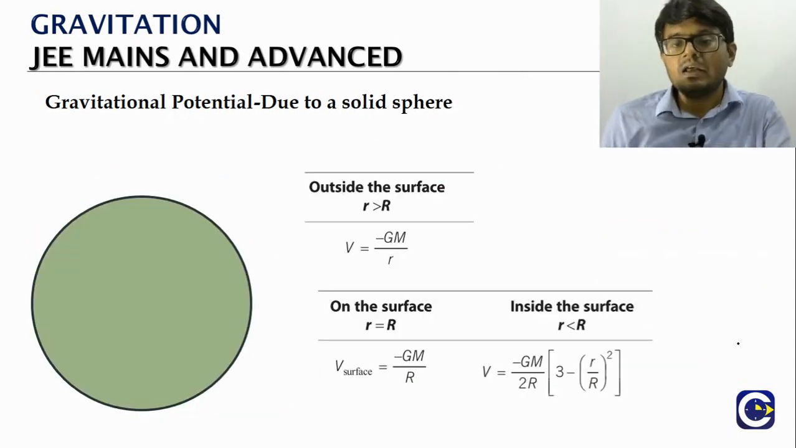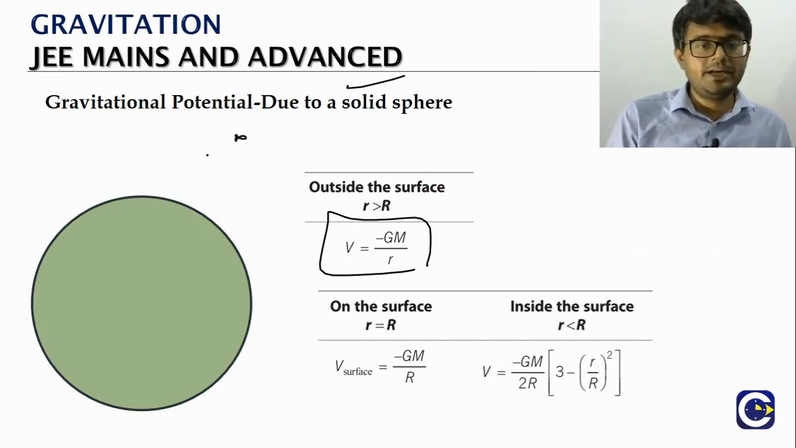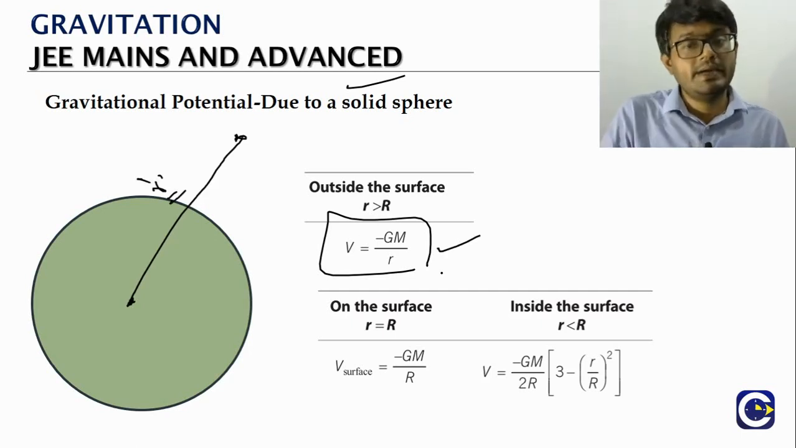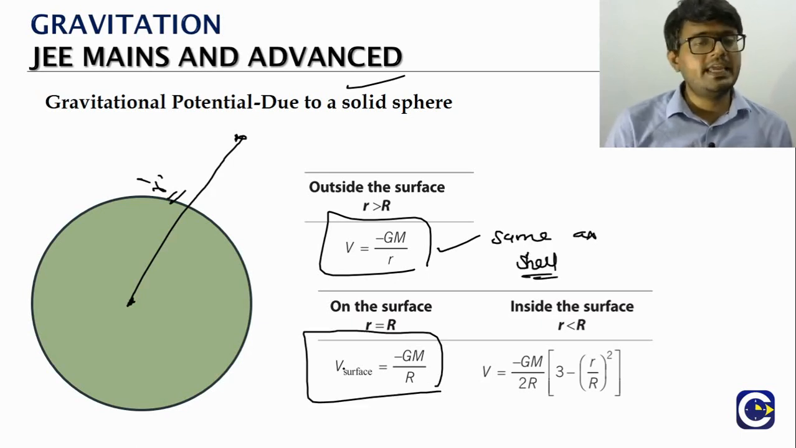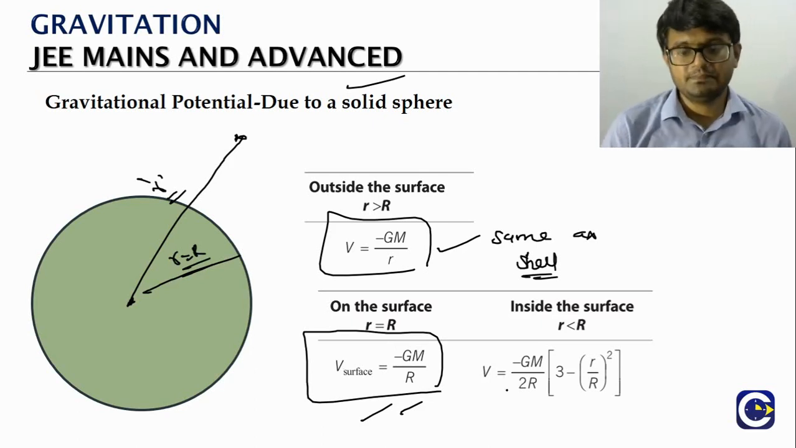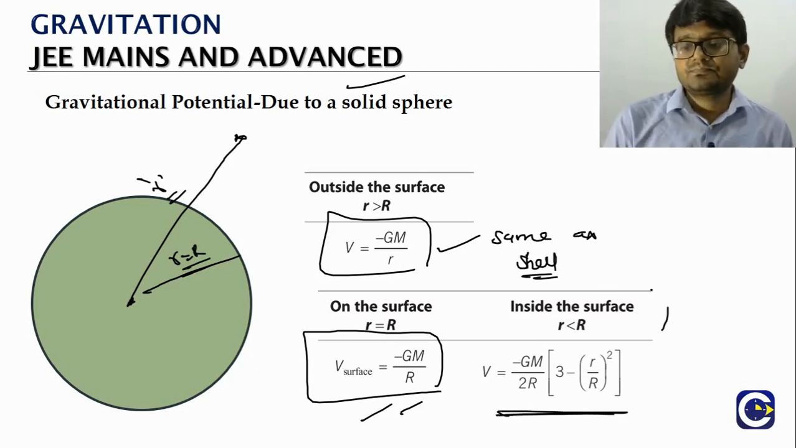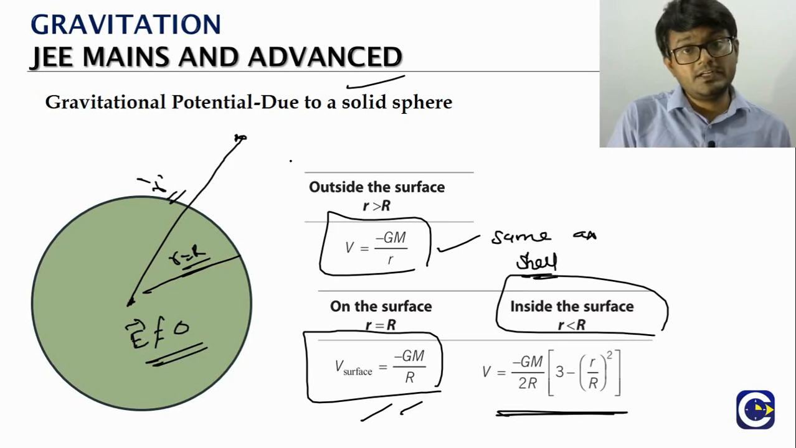Now with regard to the solid sphere, outside, if you mark a point, let's say r is the distance from the center of the sphere. What is the potential value? Minus GM by small r. This value will be the same as the result for the shell. On the surface, again the value of small r becomes equal to capital R. What is it? Minus GM by capital R. This is also the same. But inside, remember the field strength inside is not zero for the solid sphere.